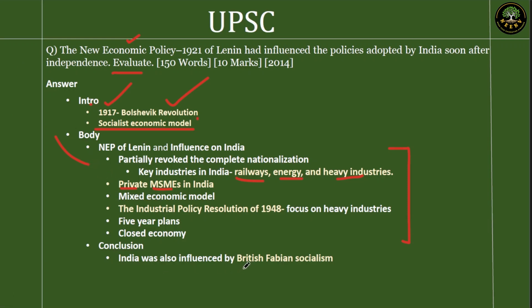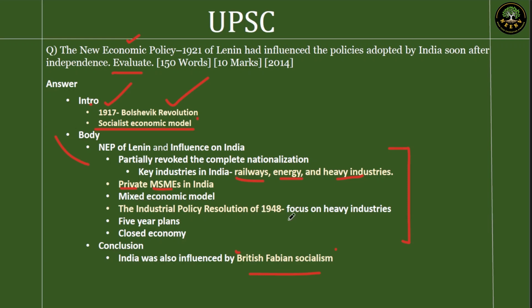So see what I've given in the conclusion here. The keyword: British Fabian socialism. This is another thing that influenced India. So it's not completely NEP. Let's keep that in mind. But when we keep the points here, whatever was influenced by it can be given here. But it was influenced by other factors as well.